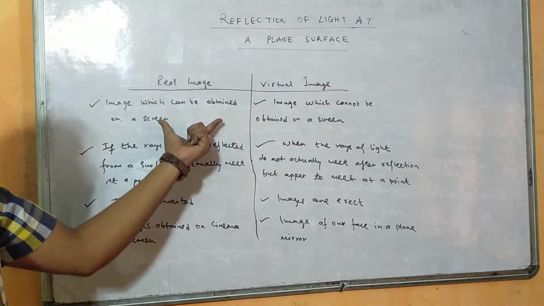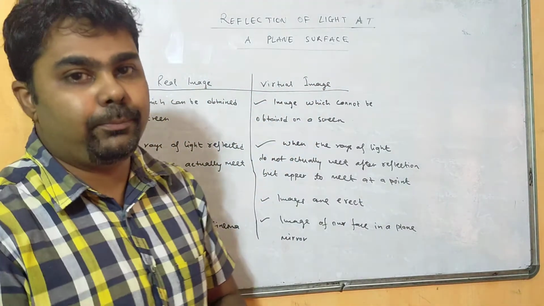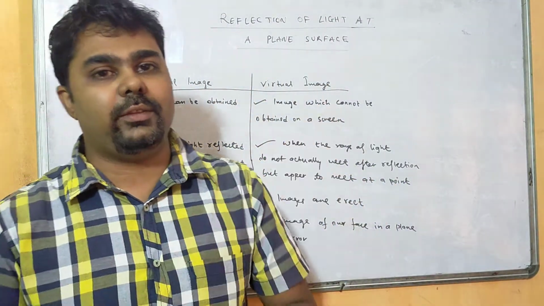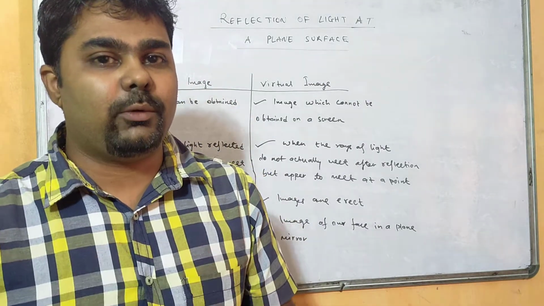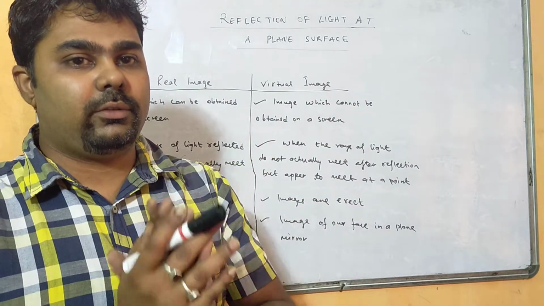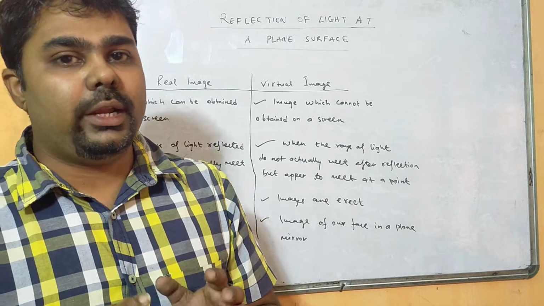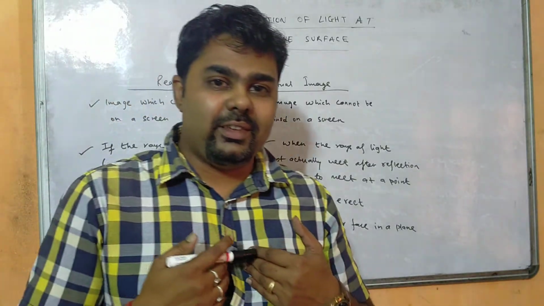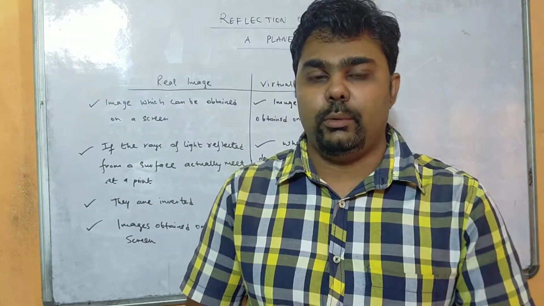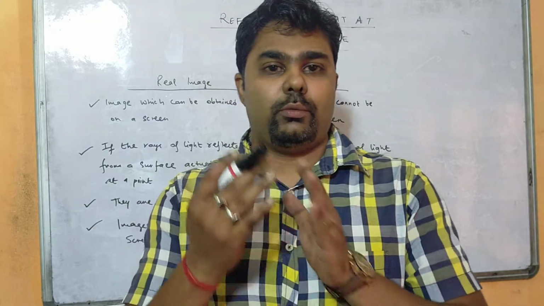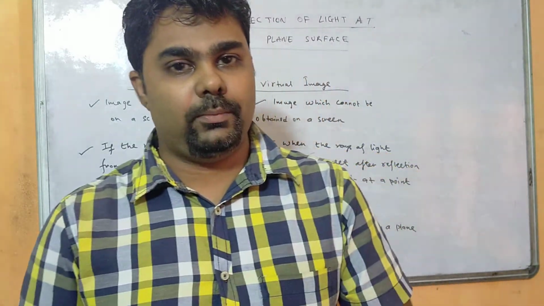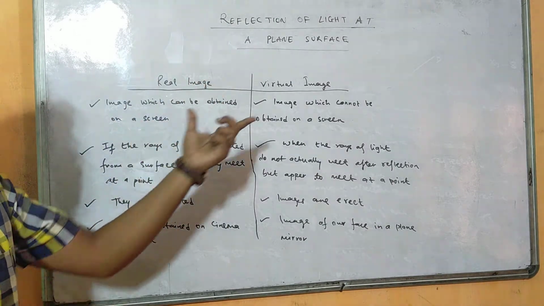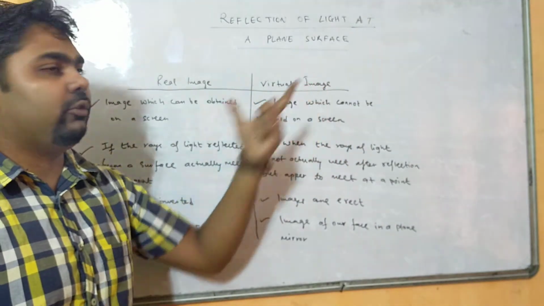Real images are those images which can be obtained on a screen, and virtual images are those images which cannot be obtained on a screen. When I say real image, I mean the images which we see in our cinema hall, that means the actors or actresses we can see. So these are called real images. But virtual images are what we see of ourselves in a plane mirror, in our dressing table. The image which is formed in a mirror is called a virtual image. So images which can be obtained on a screen are called real images. Images which cannot be obtained on a screen are called virtual images.